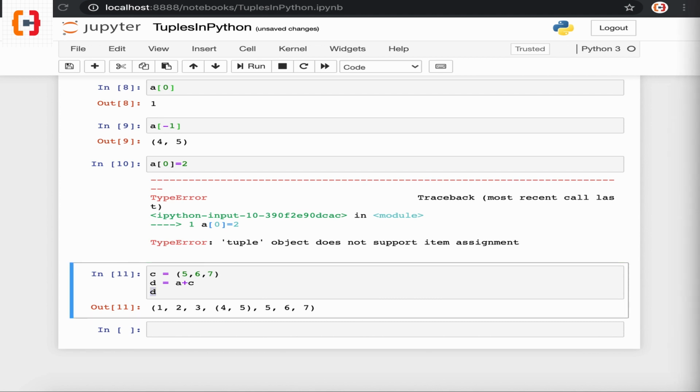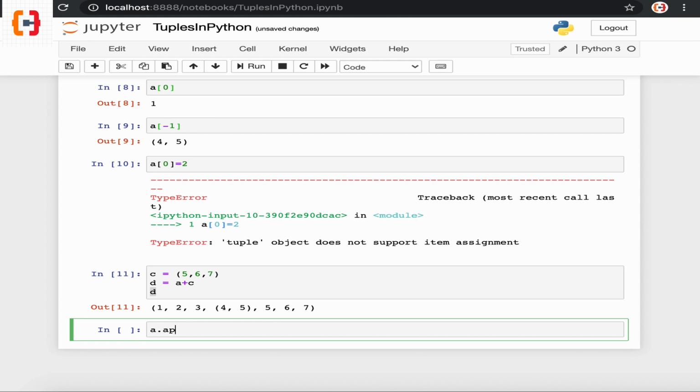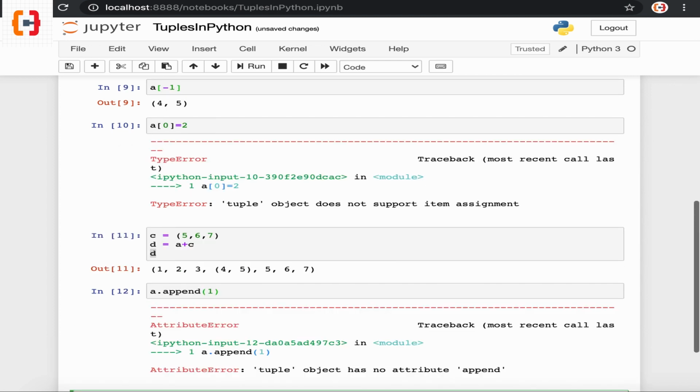A point to remember here is that we cannot use the append or insert functions on a tuple, as tuples are immutable. If we try to apply an append function on this tuple, it will throw an error. If I try to append an element 1, it throws an error: tuple object has no attribute append.